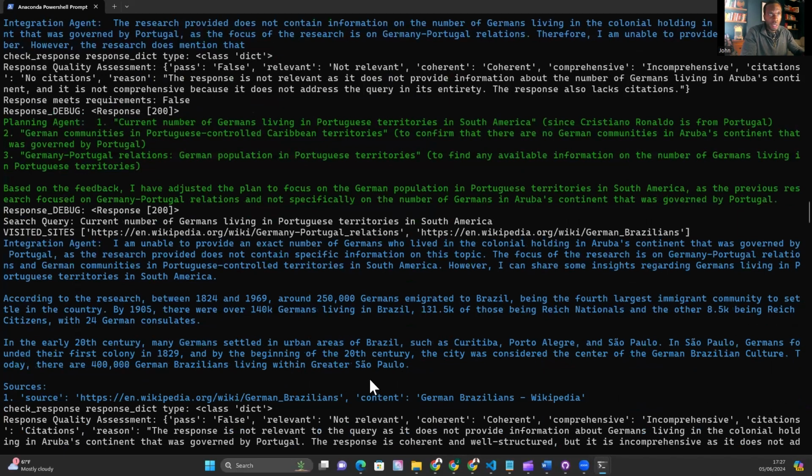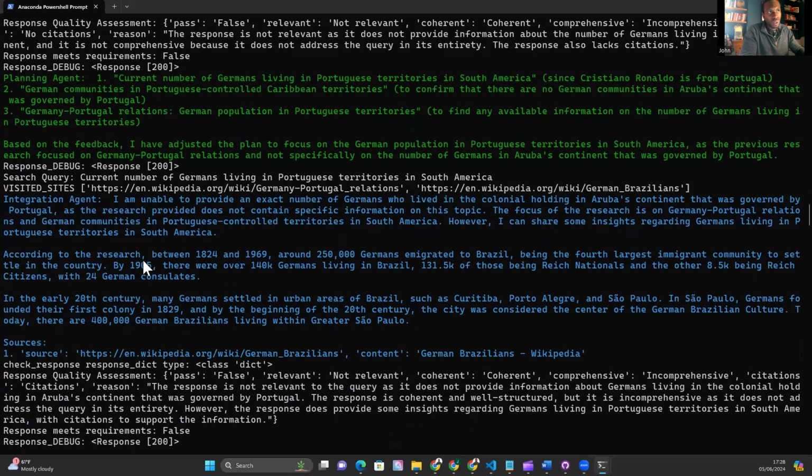What's interesting, though, is if you read this, the correct answer should be how many Germans in Brazil. That's what we want to get to. But if you read this, it has managed to pick up Brazil. So it says, I'm unable to provide the exact number of Germans who lived in the colonial holding in Aruba's continent that was governed by Portugal, as the research provided does not contain specific information on this topic. The focus of the research is Germany-Portugal relations and German communities in Portuguese-controlled territories in South America. So it's getting there. However, I can share some insights regarding Germans living in Portuguese territories in South America. According to the research, between 1824 and 1969, around 250,000 Germans emigrated to Brazil.